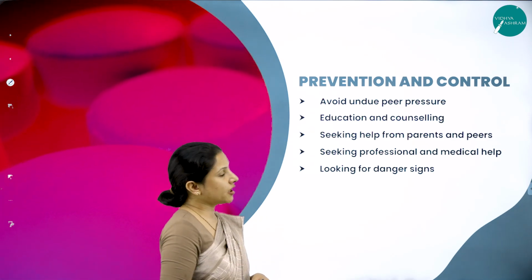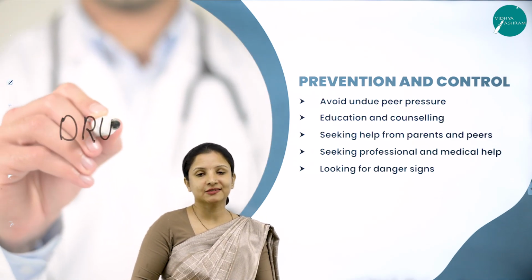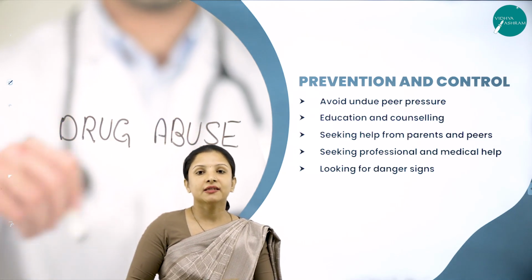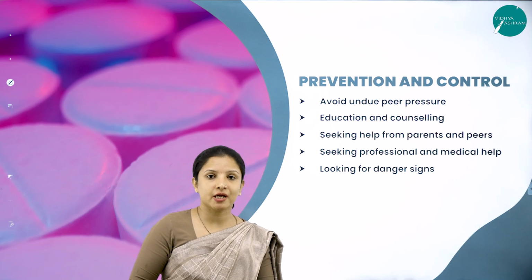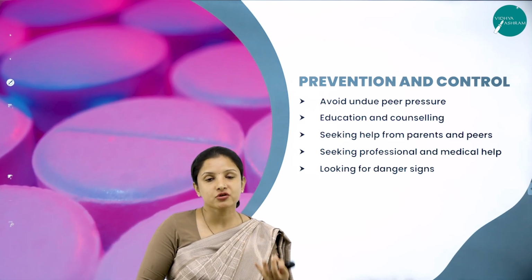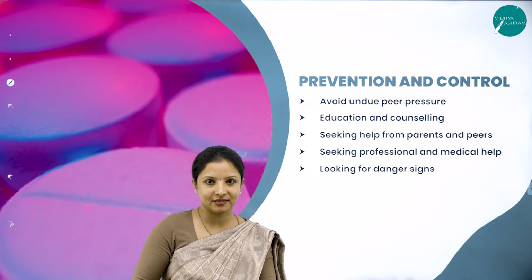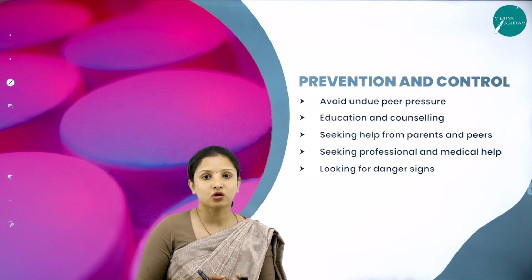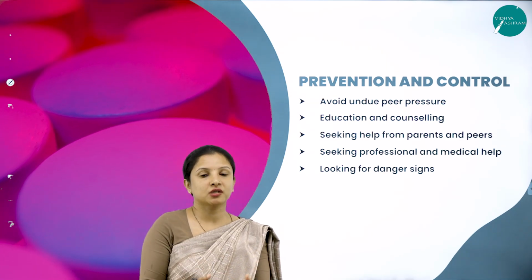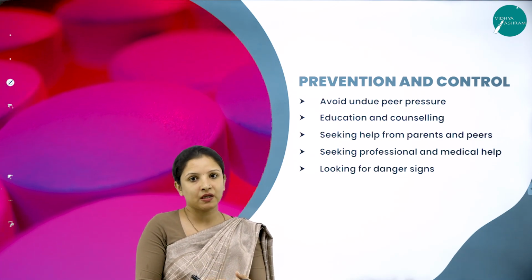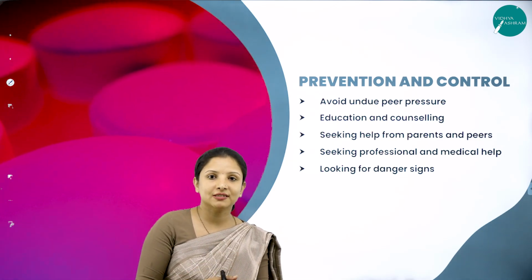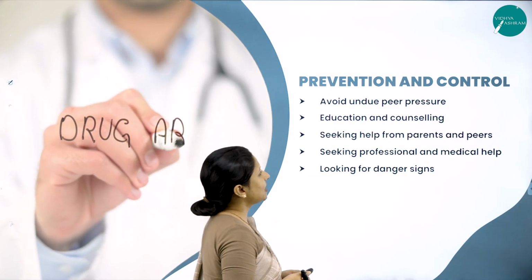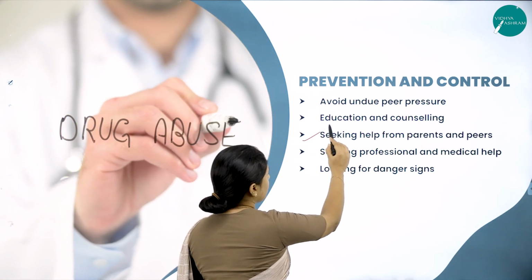Next is education and counseling. Children, especially in schools, need to have a separate subject wherein they can be educated about adolescence. It's a time when they themselves don't know what needs to be done, what is right and wrong. If proper education and counseling is imparted, then maybe we can keep adolescents from falling prey to drug and alcohol abuse.